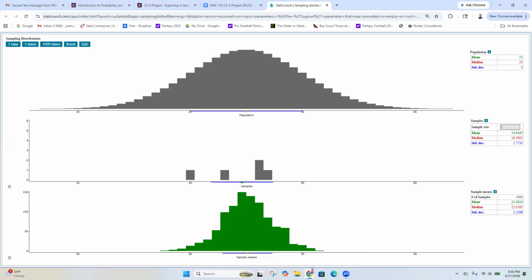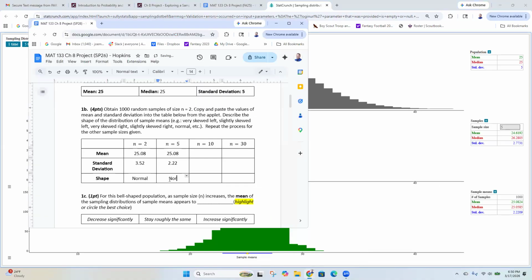Yeah, it's still normal. Yep, you got it, Quinn. You had a normal population. It's not surprising that the sample mean distribution is normal. Yeah, that sounds good, Gabby. Yep, that looks great.